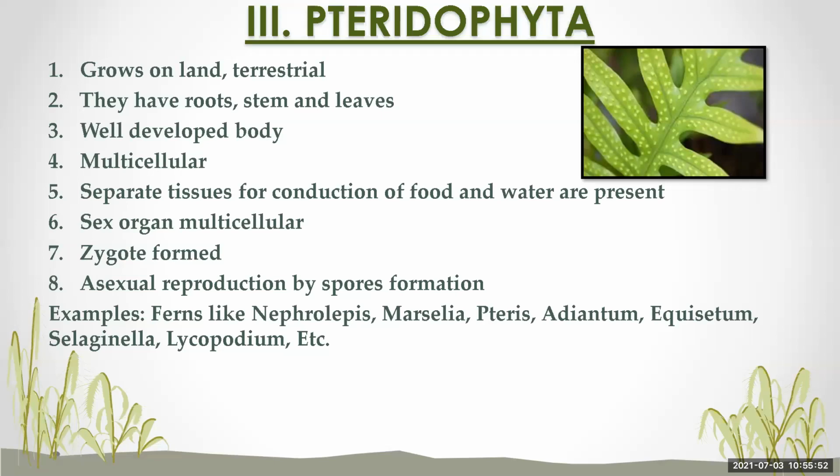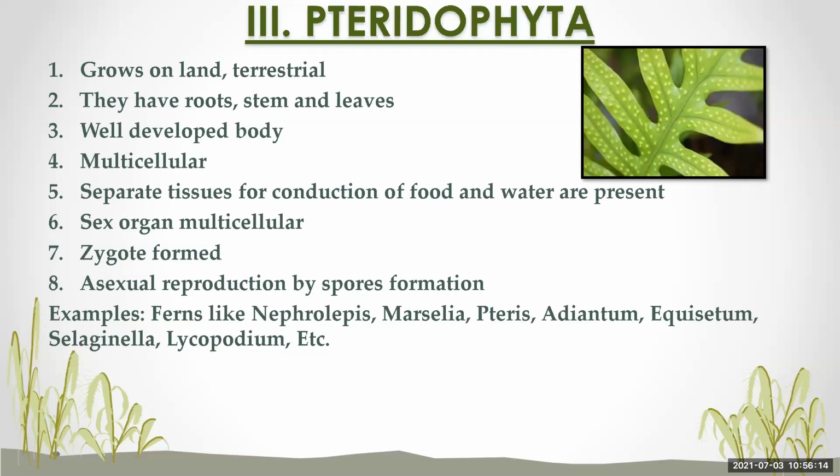There is a formation of the zygote. Asexual reproduction takes place by spore formation. Examples of Pteridophyta are ferns like Nephrolepis, Marsilea, Pteris, Adiantum, Equisetum, Selaginella, Lycopodium, etc.